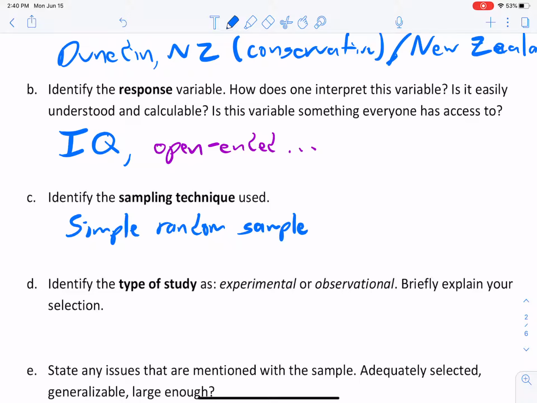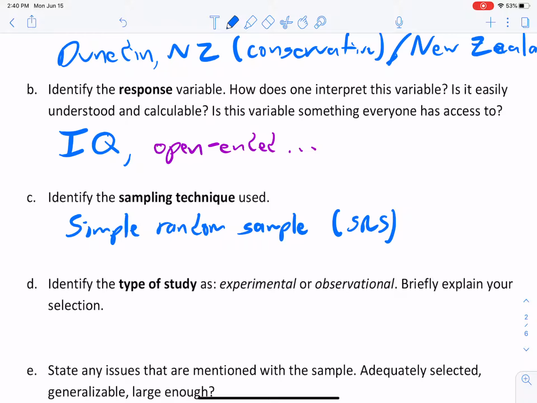Okay. The shorthand for that is SRS. All right. Since they didn't explicitly state anything, we'll just assume that this is what they did. Now, if they went around and divided up all of New Zealand into towns and then randomly sampled each town, then that would be more of a stratified kind of thing.